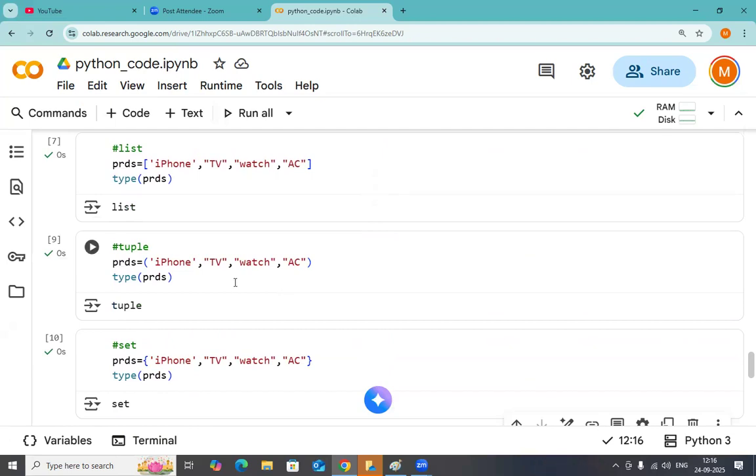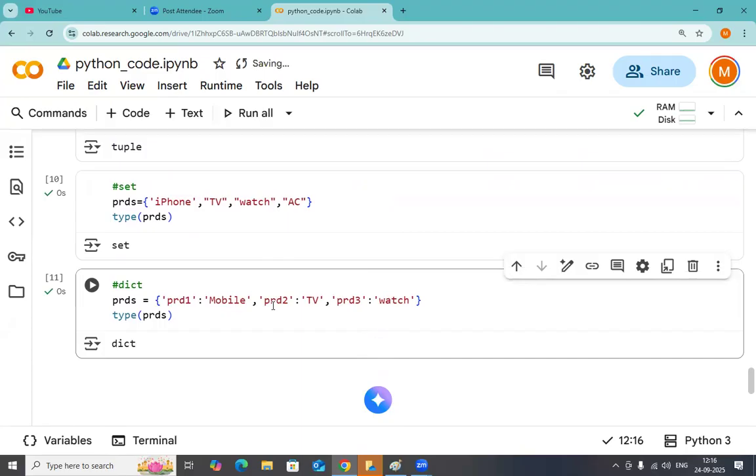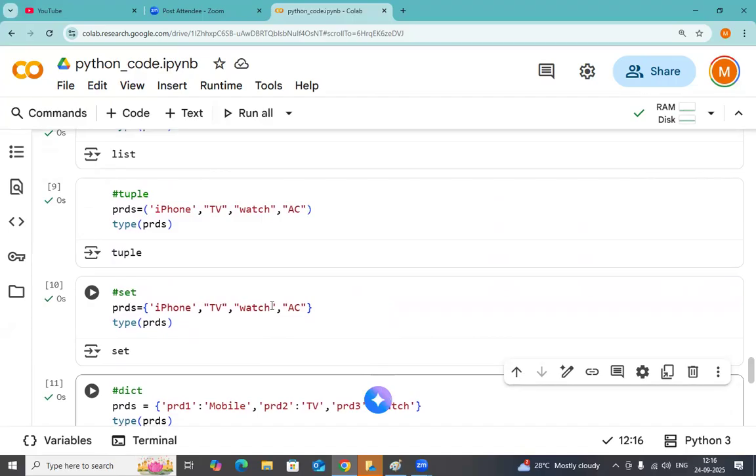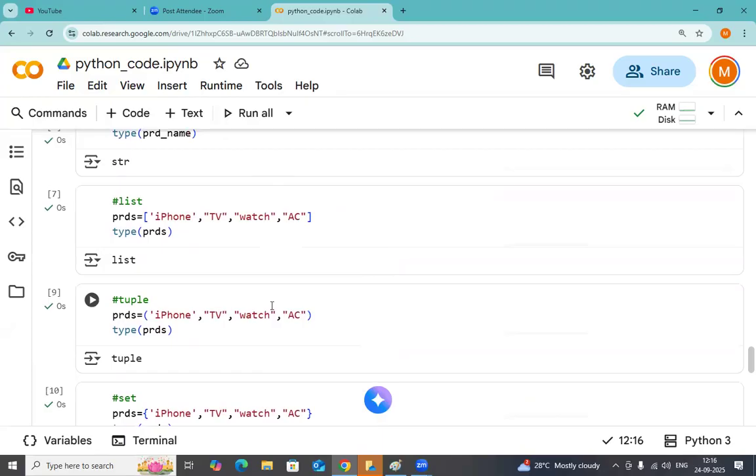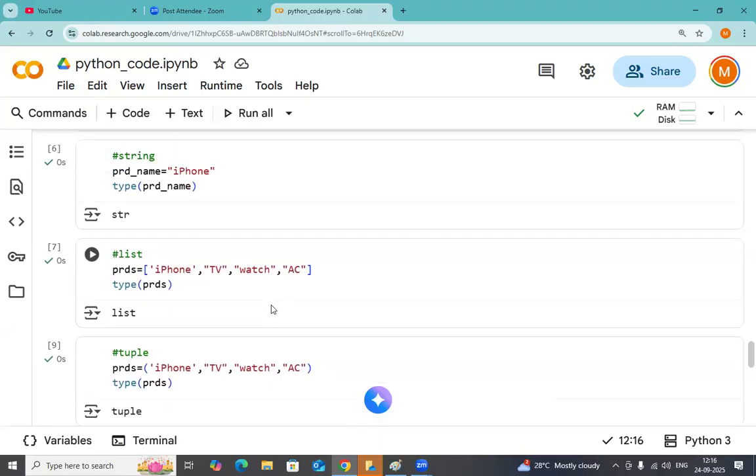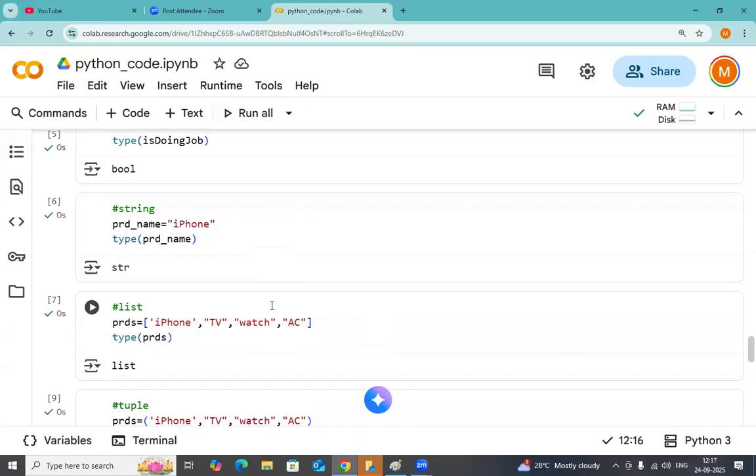On top of the dictionary, there are some operations we will be having. On top of the set, we will be having some operations. On top of the tuple also, on top of the list also, and on top of the string also, we will be having operations. And type conversions also we will discuss in the coming classes.